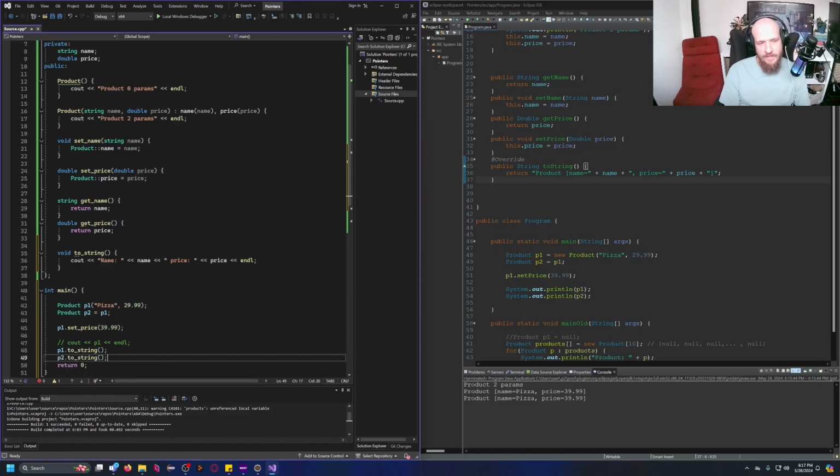So what's going to happen? Take a second and think about it. So in Java, everything is a pointer. That's your hint. Well, C++ doesn't consider anything to be a pointer. If we were to run this code, it doesn't consider P2 being a pointer. It doesn't point to where P1 does. Essentially, it creates a whole new product. It's a whole new memory space. So if we were to run this, we'll get two different products.